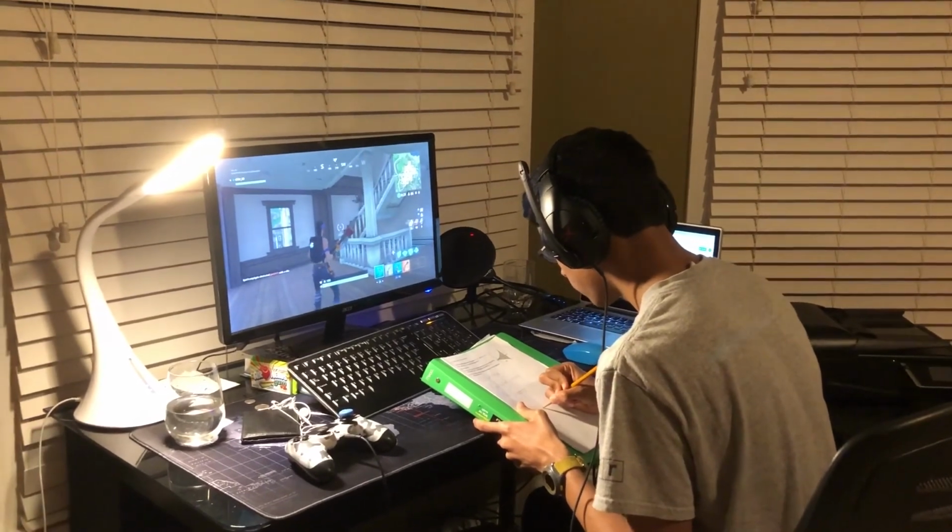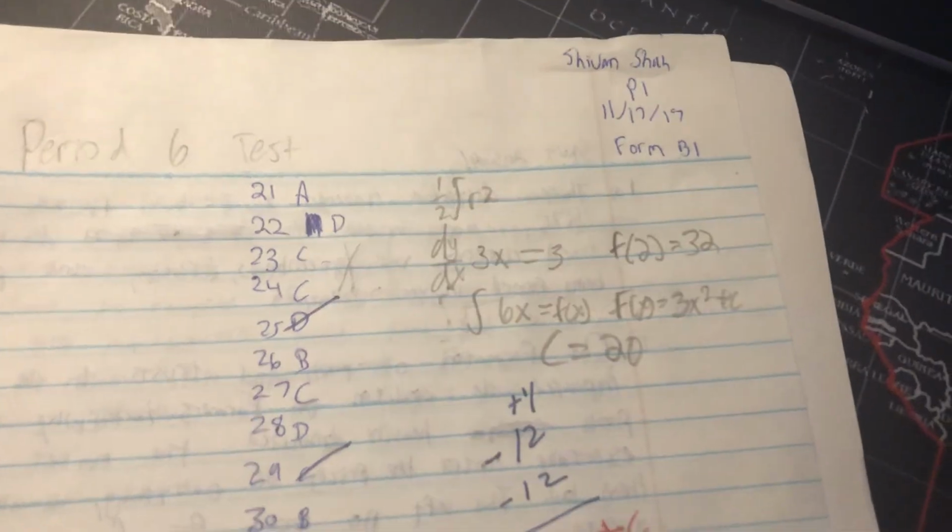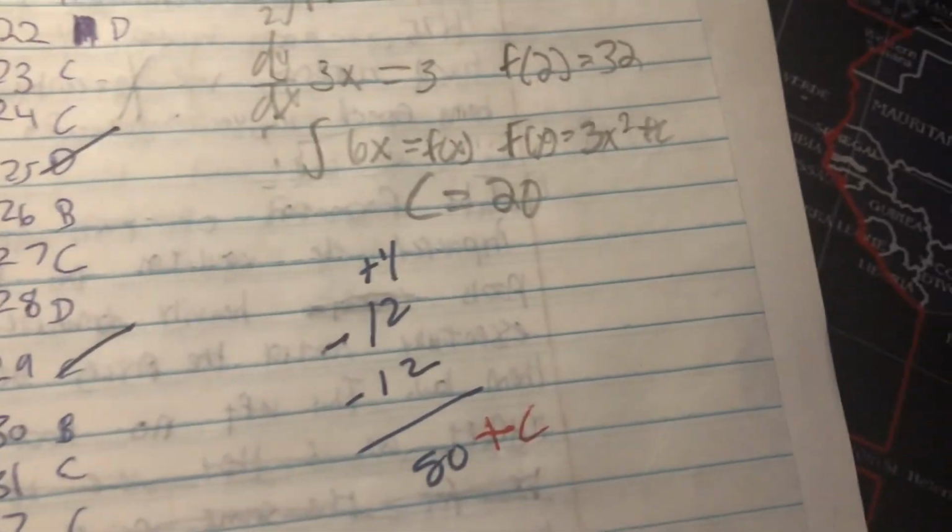So yeah, while calculus might not help you win a game of Fortnite or get an A on that AP test, it does have quite a few uses in real life that you may not have realized.